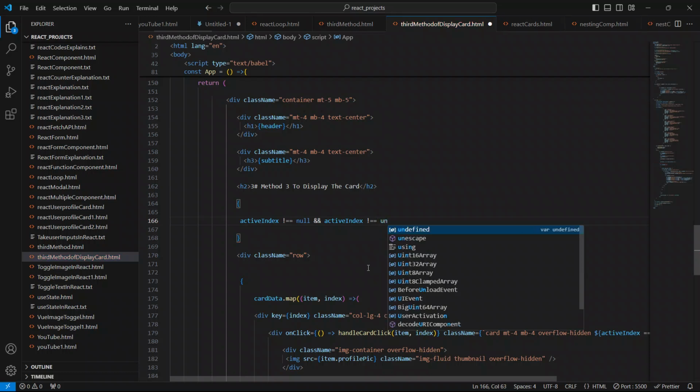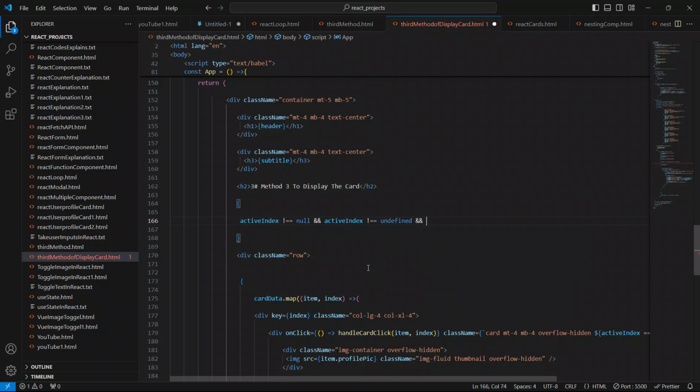If that is the case, and so now, we will show the card.